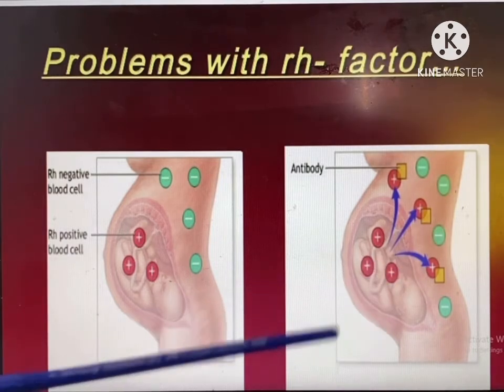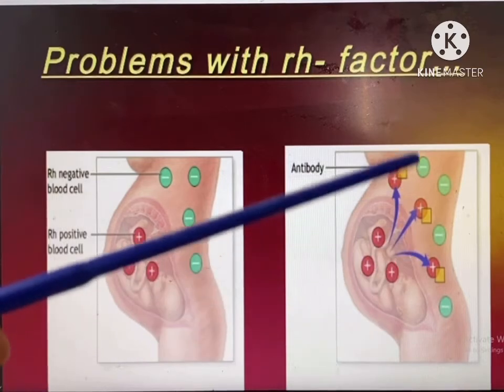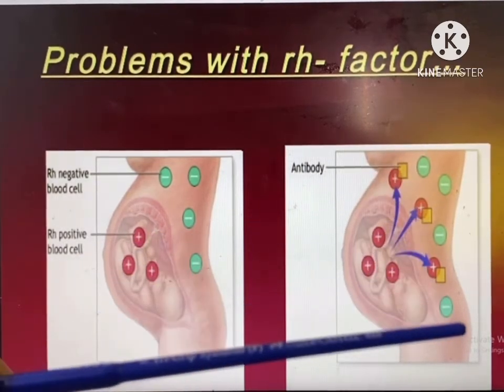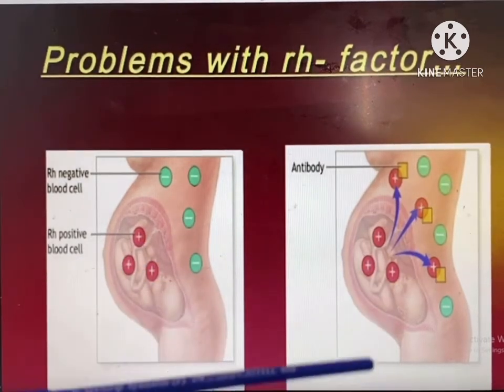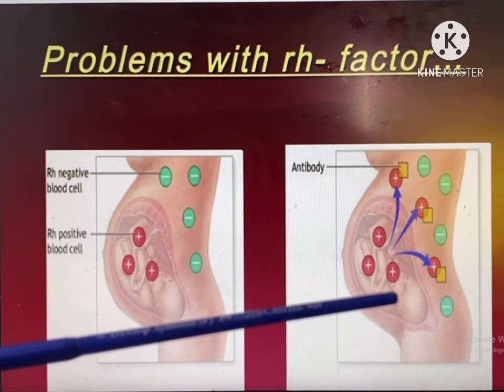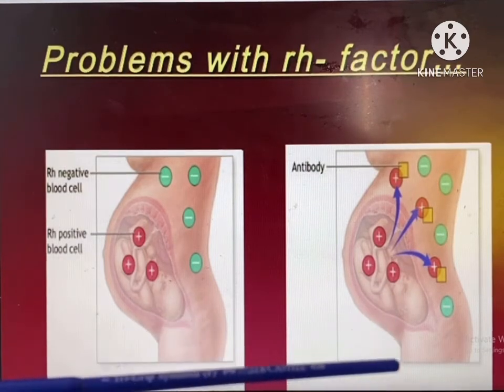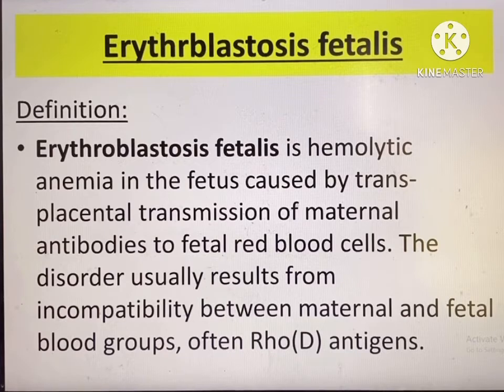At the first time, no problem occurs. However, during the second pregnancy, as the memory cells are already produced in the mother's blood, the blood directly defends without any delay. The fetus dies, or the embryo dies, or a miscarriage occurs. Due to the problems in rhesus factors during pregnancy, a very common disease occurs, which is called erythroblastosis fetalis.